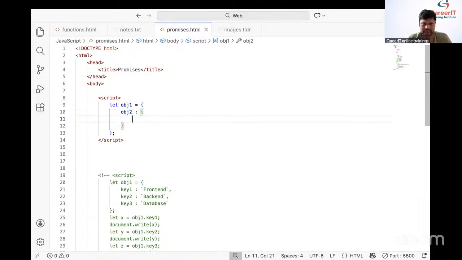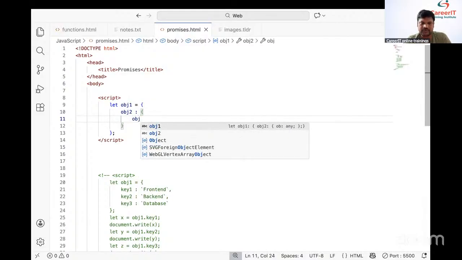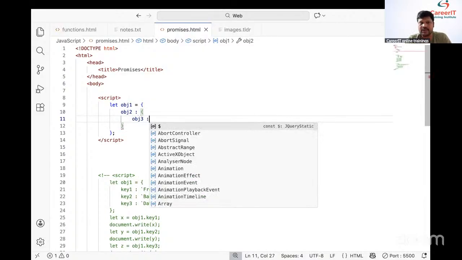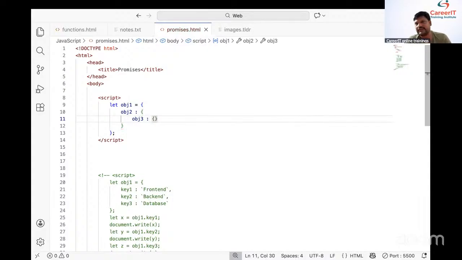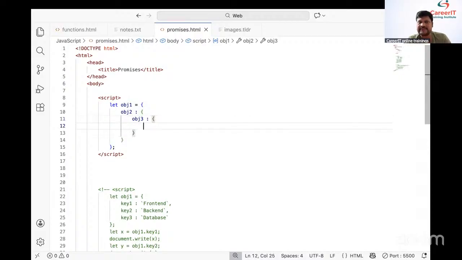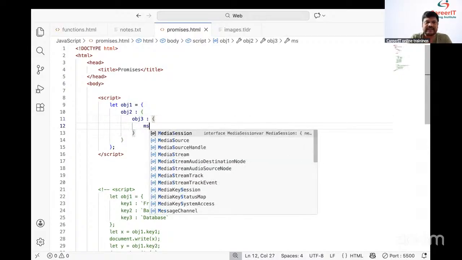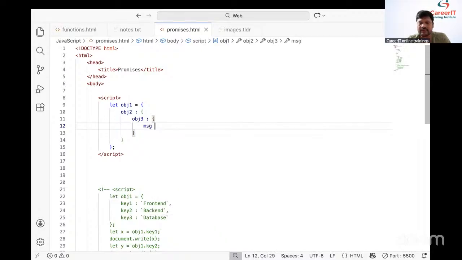Now inside that one, let me take another key. Which key? obj3, and another object. Simply we need to pass another object. Inside this one more object, we need to take a key. Which key? Message. And here we need to pass what? Welcome.